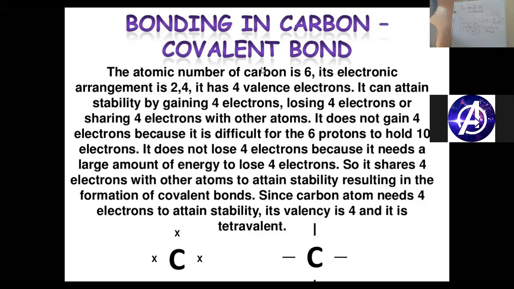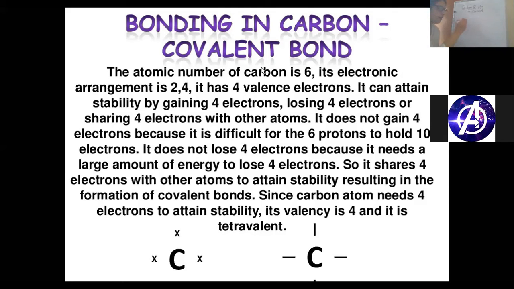So it's not necessary always that those who are having only 4 electrons in the last shell, those who have 4 electrons in the last shell, they don't have any other way to be stable. They have only one way to be stable, and that is by sharing. So covalent bonds are of many types.